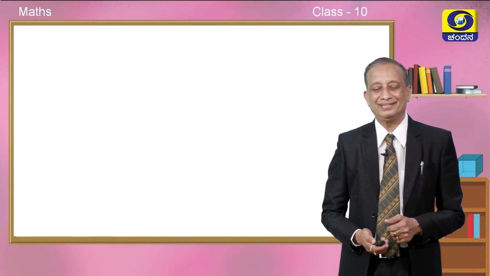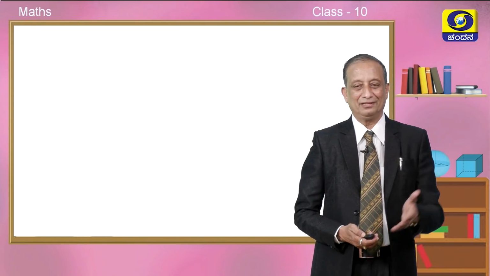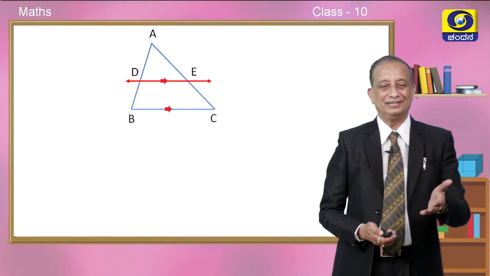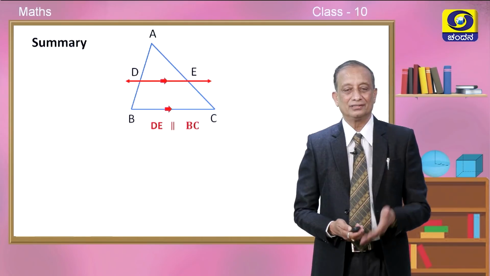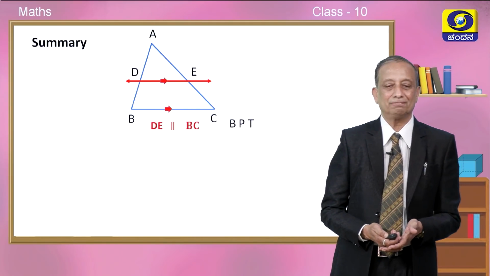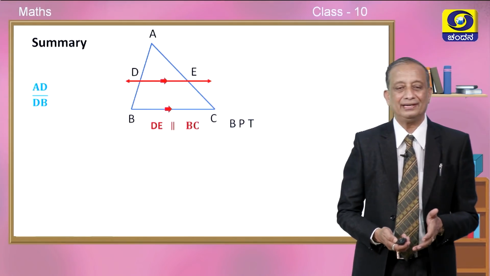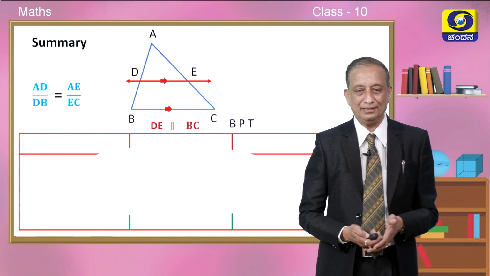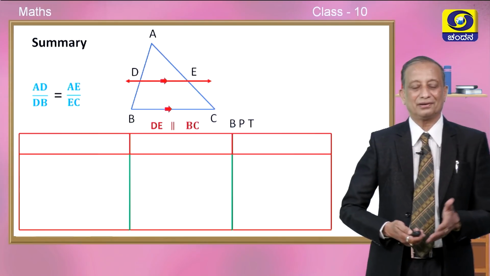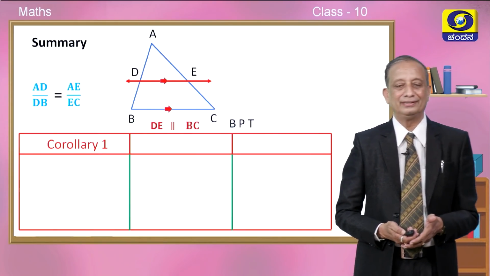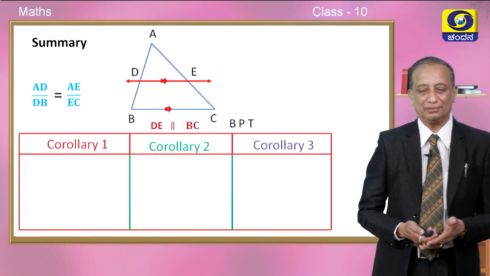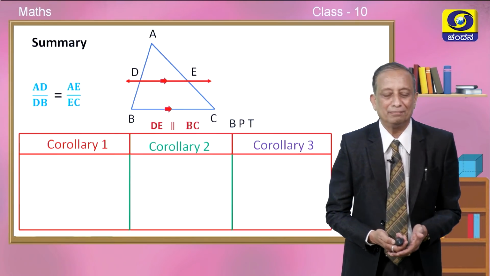Children, shall we summarize all the 3 corollaries in the form of a tabular column? Here we go, have the same figure. So, look at the figure. See, DE is parallel to BC because of our BPT. In such a case, we know AD by DB is exactly equal to AE by EC. So, here are 3 corollaries, corollary number 1, corollary number 2, corollary number 3. Come on, tell me what is corollary number 1?